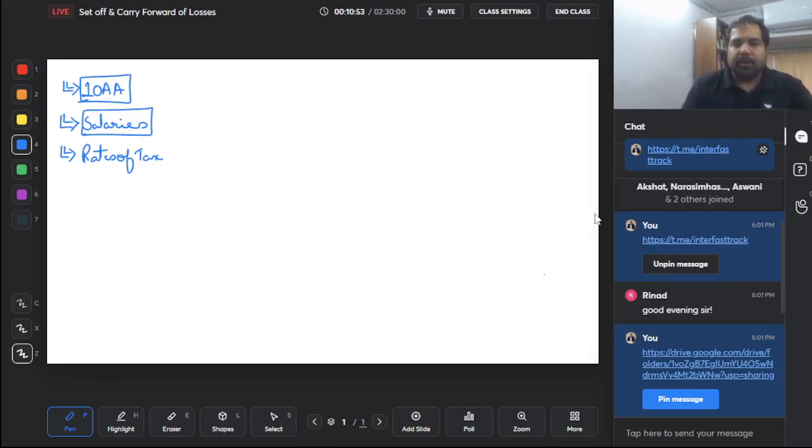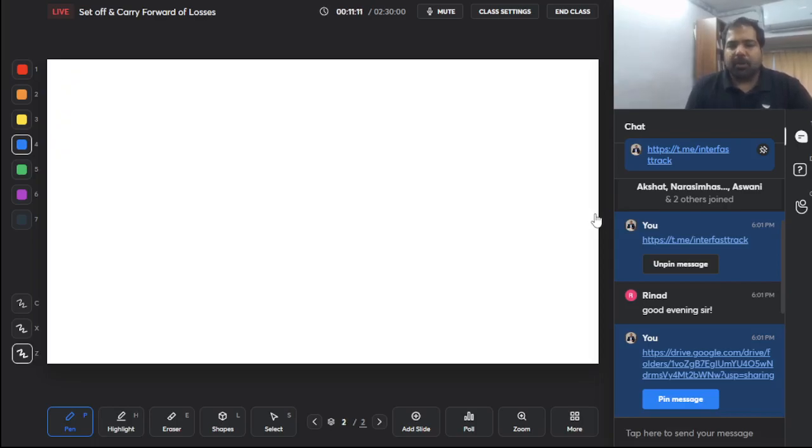Let's look at the agenda. 10A, very small agenda here, then salaries, and then rates of tax. Three things that we need to do. And when we do computation of income, you will also do deduction sums there, guys. Deductions are always a part of a bigger question, so we'll see it there. But right now, 10AA on my mind, 10AA on my screen.